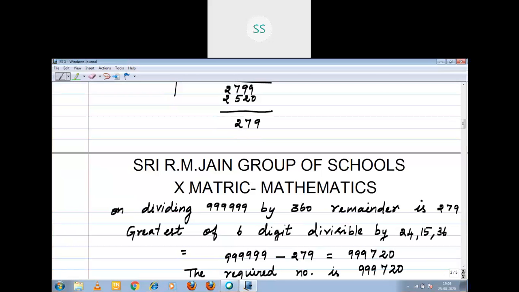You arrive at the remainder as 279. That you have to subtract from the 6-digit number. You will arrive at one result, that is 999,720. That number is the greatest 6-digit number, exactly divisible by 24, 15, 36. That's why I wrote the required number is 999,720. I hope you people understood.